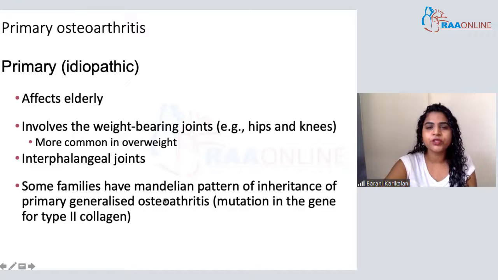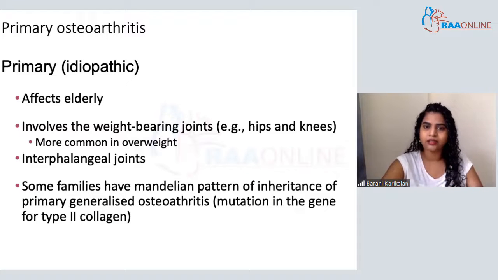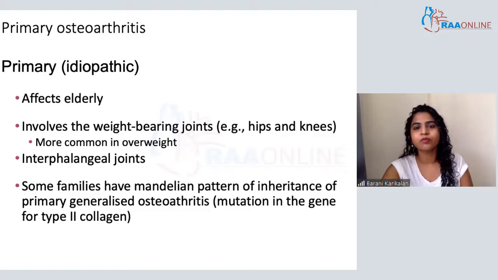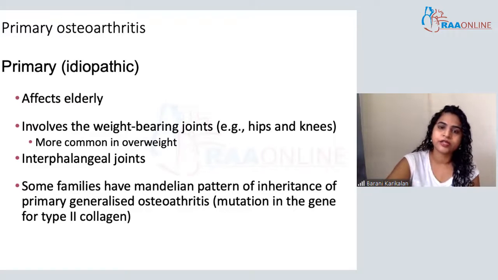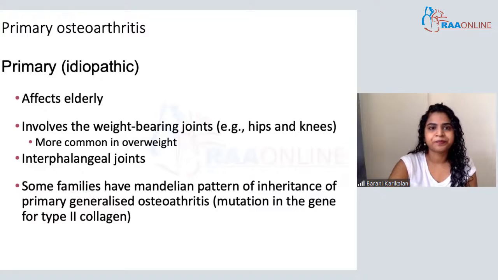There are certain individuals and families who are more affected by this disease because of a mutation in the gene responsible for the synthesis of type 2 collagen. Type 2 collagen is an important component of the cartilaginous matrix, which acts as a shock absorber. If this gene is mutated and carried in families in a Mendelian pattern of inheritance, these individuals are more prone to getting osteoarthritis during their lifetime.